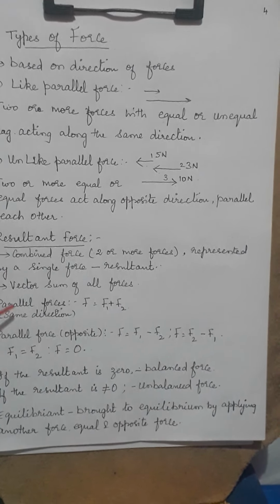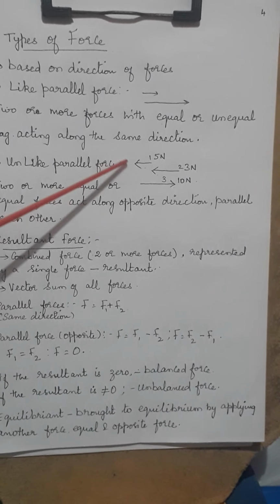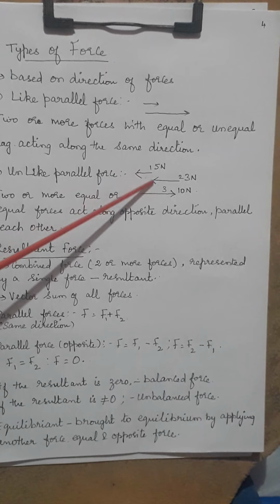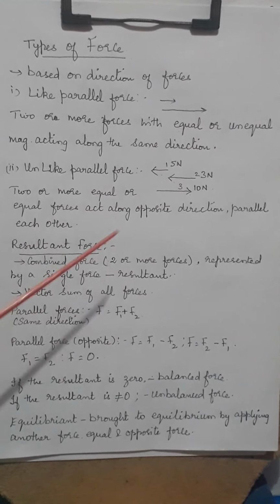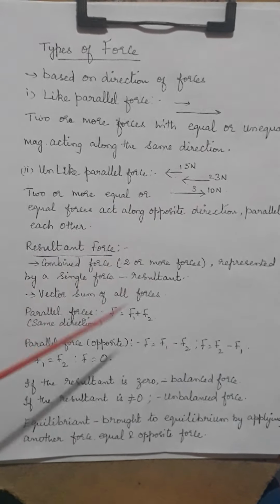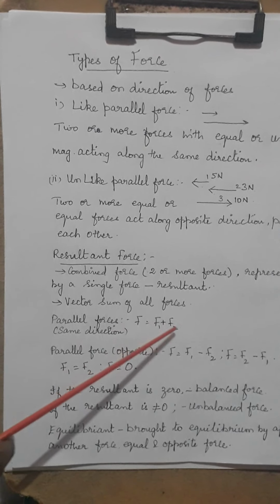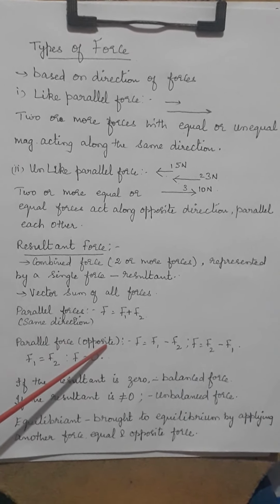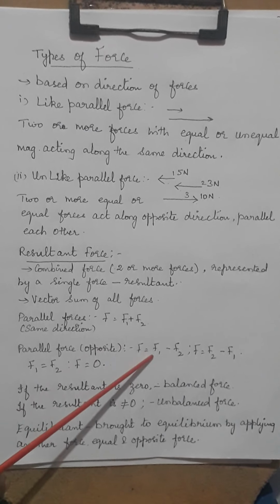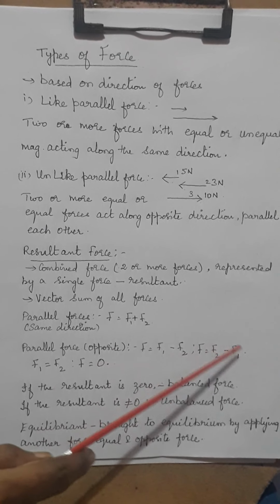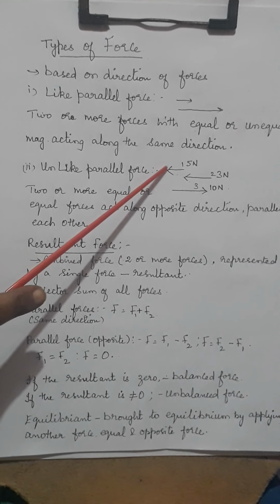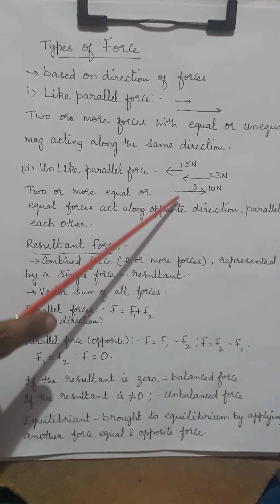If I have parallel forces F1 and F2, where I need to add only the magnitudes, if they are both in the same direction, then it is F1 plus F2. If parallel forces are opposite, then it is F1 minus F2 or F2 minus F1, whichever is greater. That is what I have done in finding the resultant.